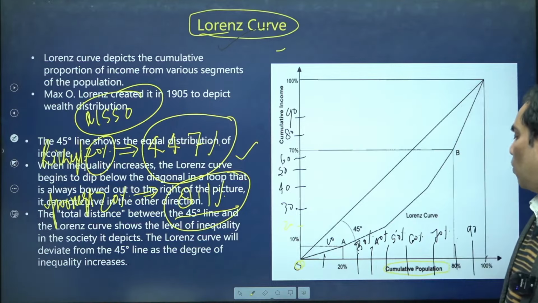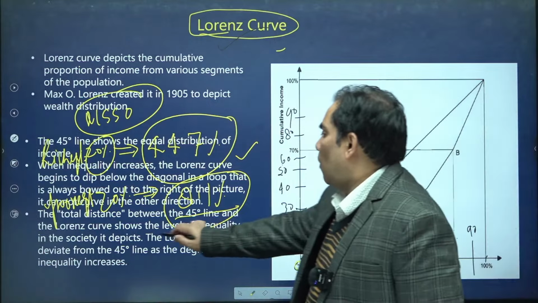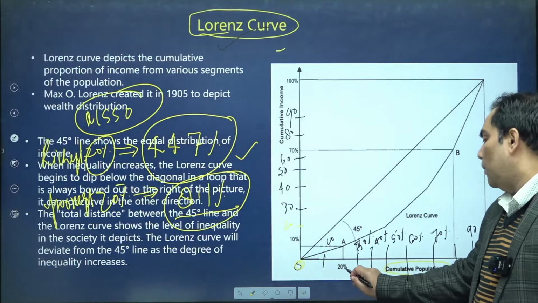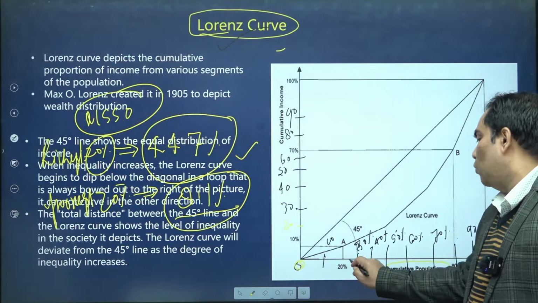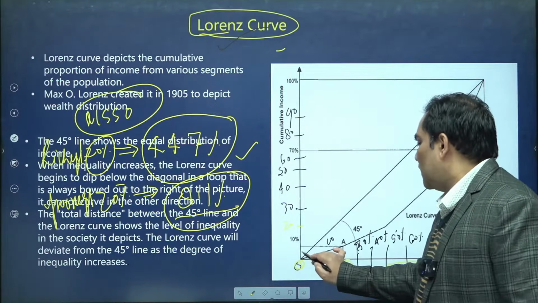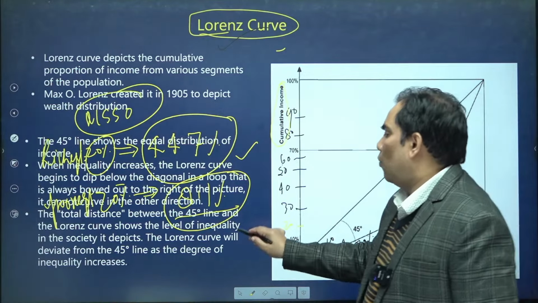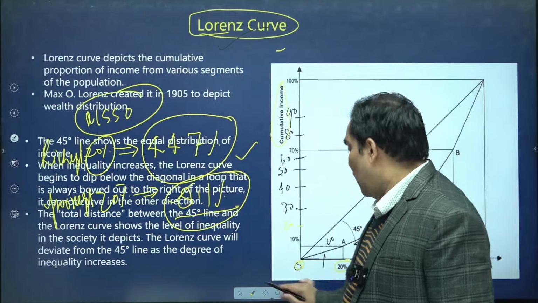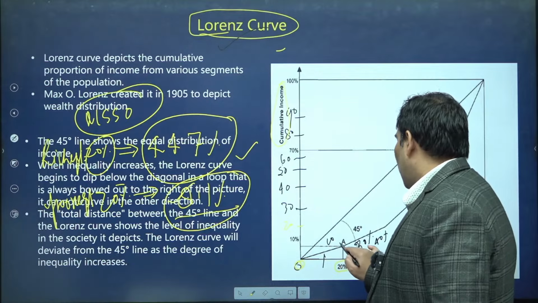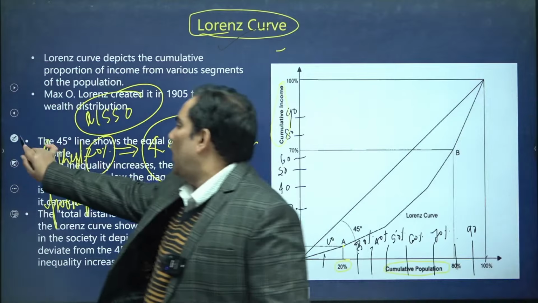This is the origin, and the poorest 20% is cumulative population on the x-axis, so 20% is here. 20% of the population is owning 8.1%, so on the y-axis we focus on cumulative income, which is 8.1%. That point is going to be somewhere like this.